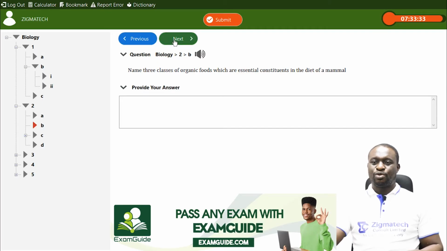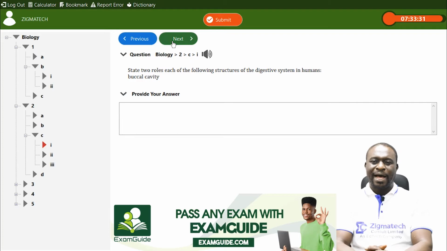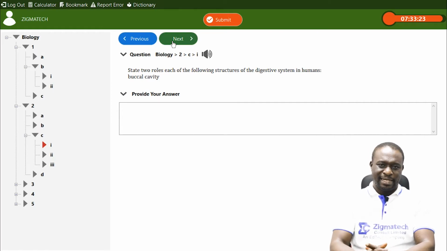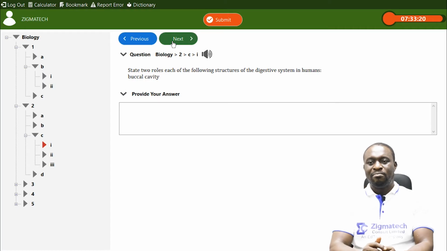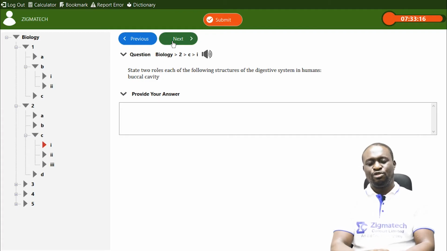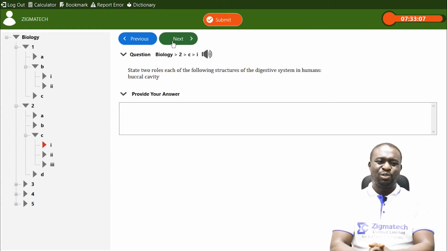Let's move ahead to the next question. We have 2CI. That says, state 2 roles each of the following structures of the digestive system in man. Now, when we are talking about the digestive system in man, it's important for you to note what the word digestion is all about. Digestion is actually the process by which living organisms break down complex food substances into simple absorbable forms.